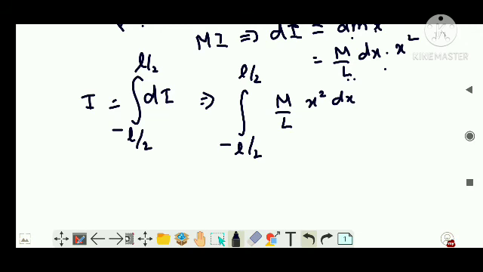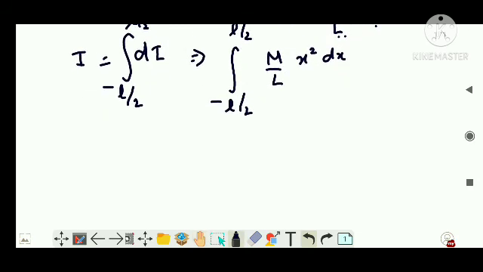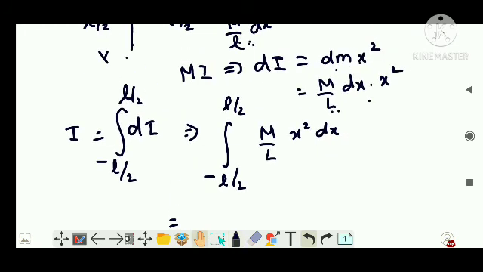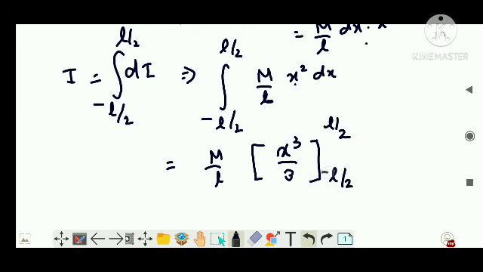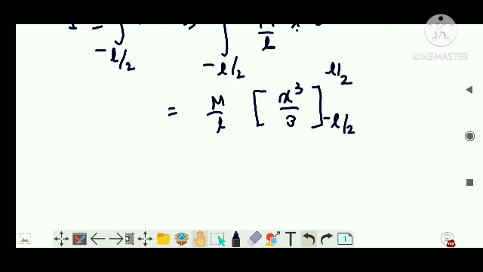This much clear? Now M by L is constant. If you want, you can write it as small l, because I think in the entire book I have written it as small l. So write it as small l. M by l is constant, so I will take it outside. The integration of x squared is x cubed by 3. Now put in the values of the upper limit and lower limit.